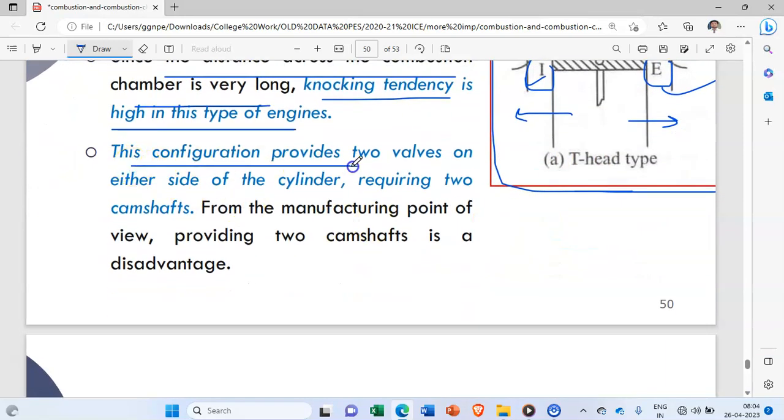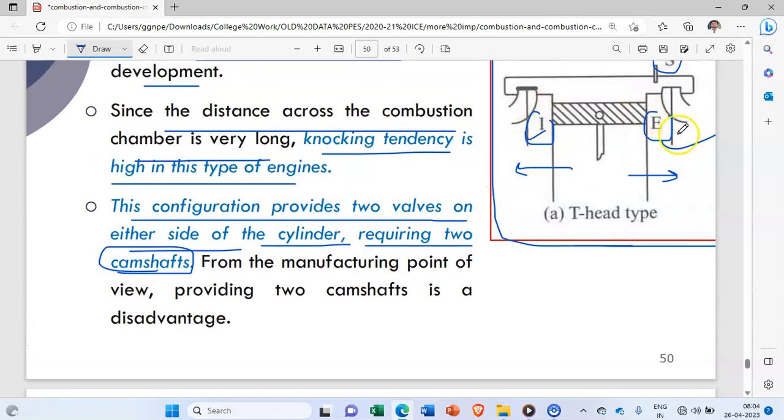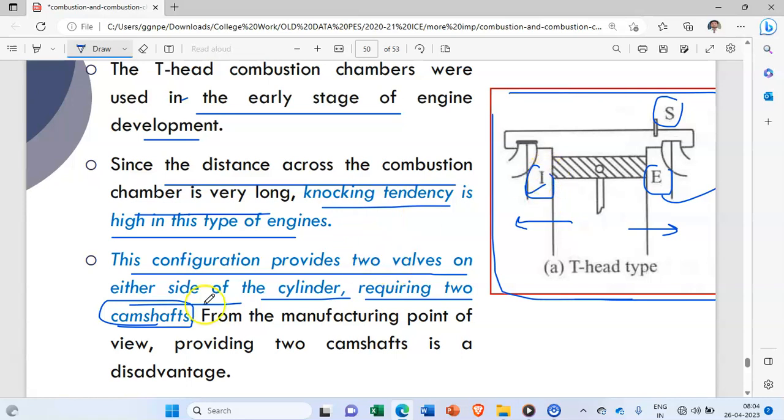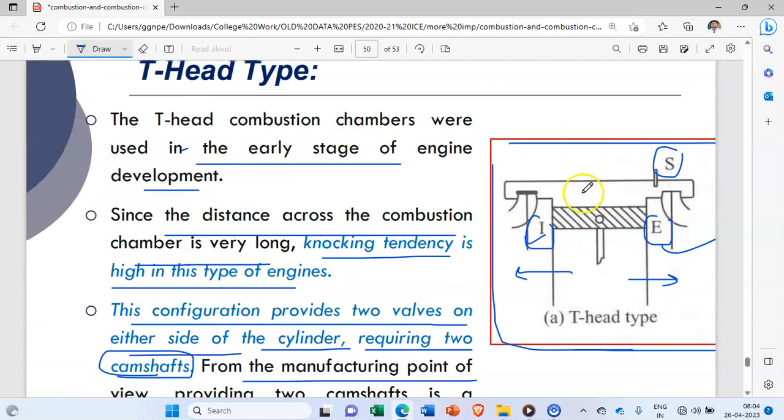Remember, this configuration provides two valves on either side of the engine, requiring two camshafts. आपका देखो इधर इनलेट वाल्व इधर है और एग्जॉस्ट वाल्व ये साइड में है, तो दोनों को ऑपरेट करने के लिए आपको क्या लगेगा, यहाँ पे कैमशाफ्ट अलग अलग लगेगा. And that is the disadvantage of this engine. From the manufacturing point of view, providing two camshafts is a disadvantage. So this is the drawback.